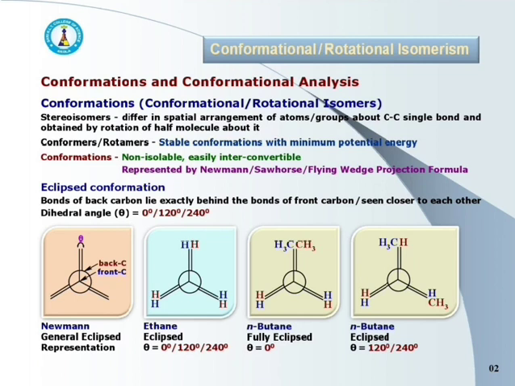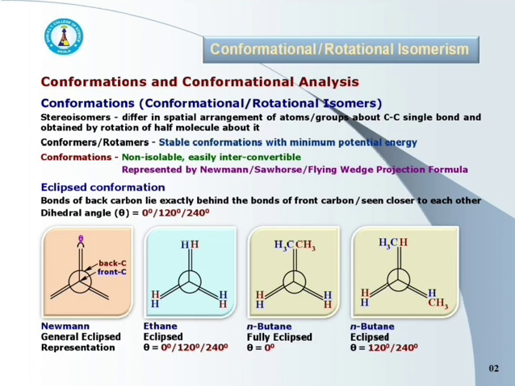Now take the example of ethane, that is CH3-CH3. Here both front and back carbon have 3 hydrogens attached to them. Carbon-hydrogen bonds of back carbon atom are exactly behind the carbon-hydrogen bonds of front carbon atom. It is the structure of eclipse ethane, having dihedral angle theta equal to 0 degree. If we rotate the molecule by 120 degree or 240 degree, then again we get the same structure.